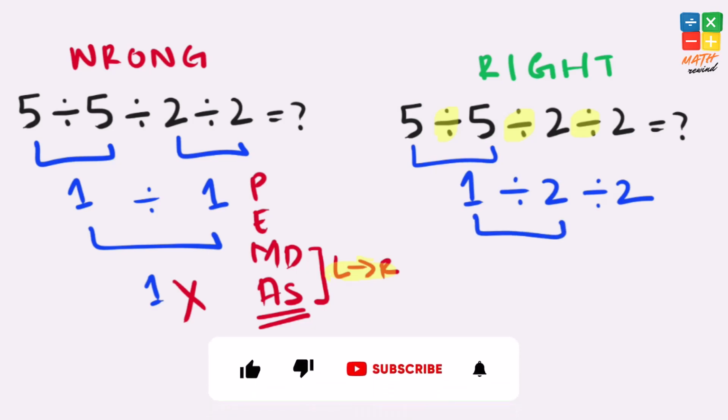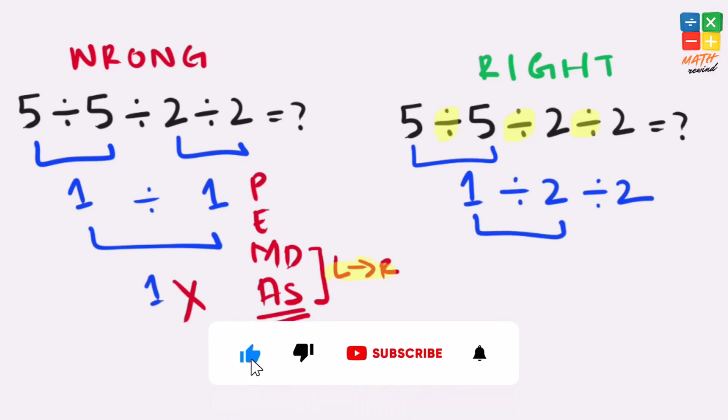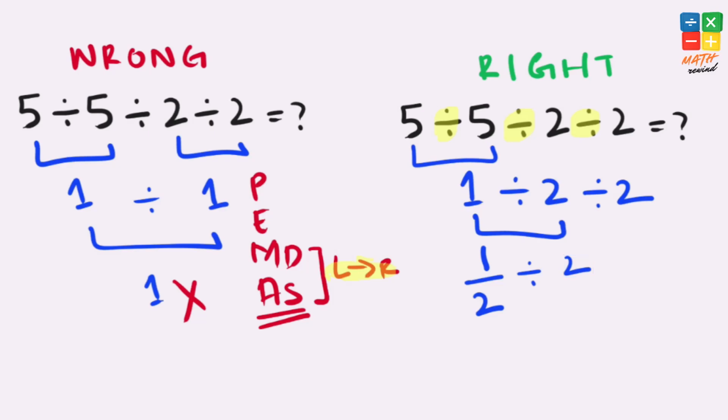Now this 1 divided by 2 is on the left side, so we need to solve this, and it can be written as 1 over 2, and then we have divided by 2 present from the original expression. And finally, there is a division operator present here, but we do have fractions involved too. So what we can do is we can use the KCF rule: keep, change and flip.